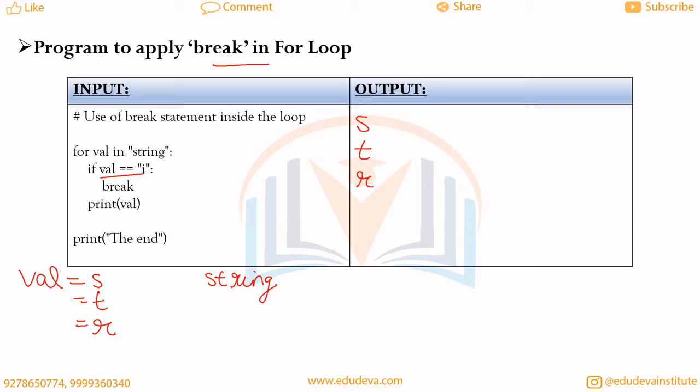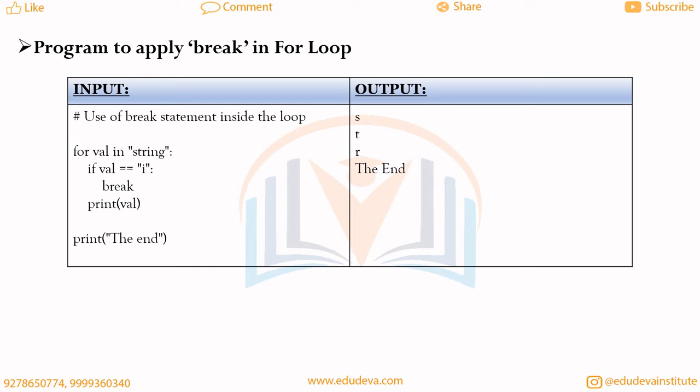Now at the next step the value of val will be i, and the condition i double equal to i will be correct, and if the condition is correct it will execute break. What break means is that we will come out of the for loop at that step, and we will not execute more statements under the for loop. So the for loop will end after printing s, t and r, and at the last we need to print the end because this print statement is given after the for loop.